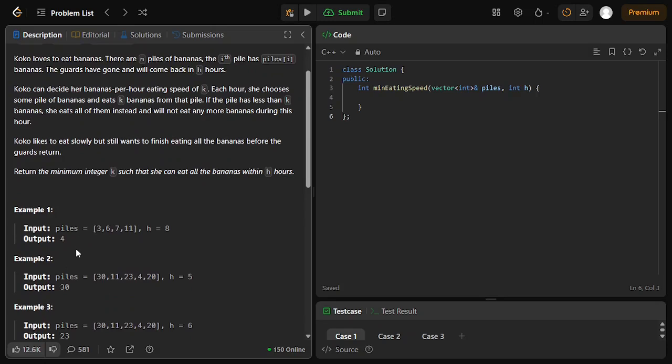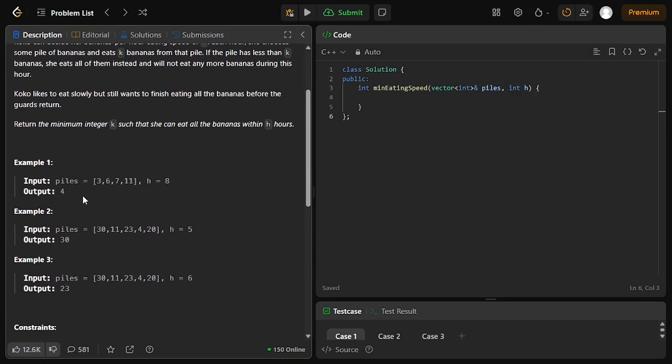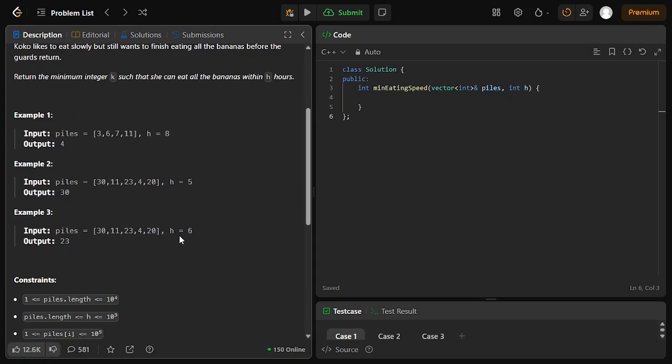Okay. So the thing is that we'll be given an array and we'll be given an H, the hours within which we have to eat all of the bananas, right? And we need to find K, which is just the minimum speed at which Coco can eat bananas and still complete all of the bananas within H hours.